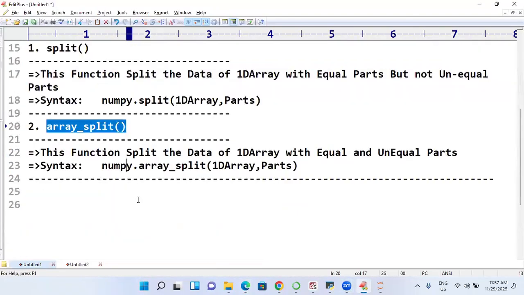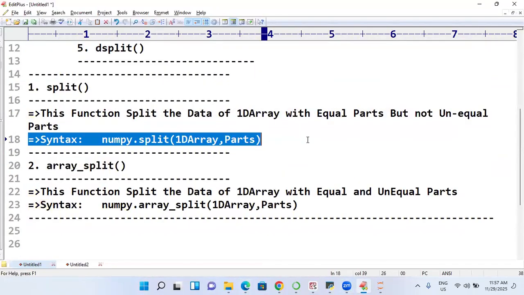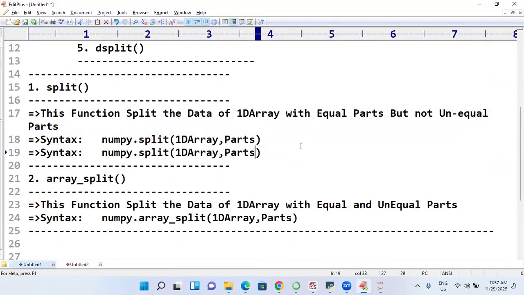So I'm going to enter into the next function here. Another syntax I'm adding, which is 2D related syntax. Parts, comma, axis is equal to either 0 or 1. 0 or 1 you need to mention.